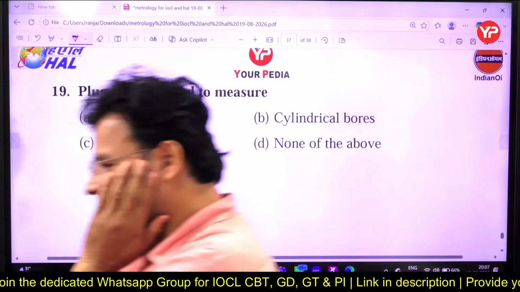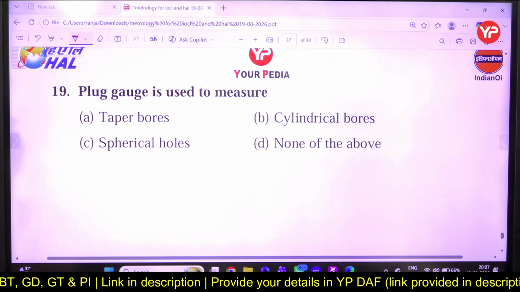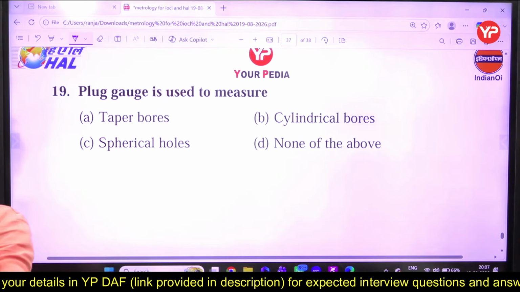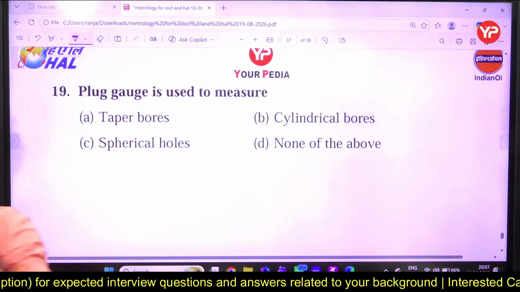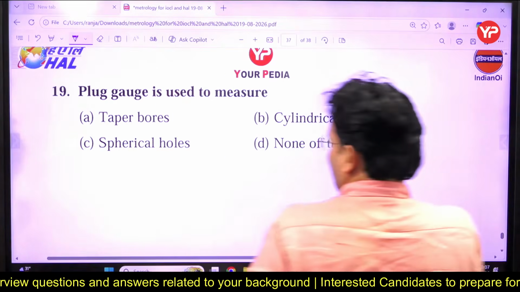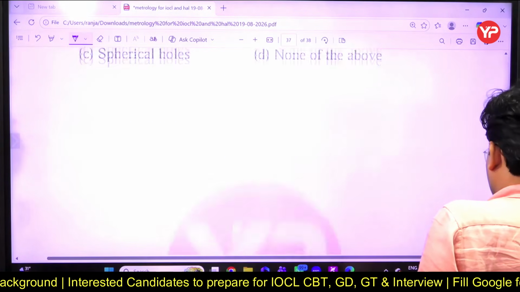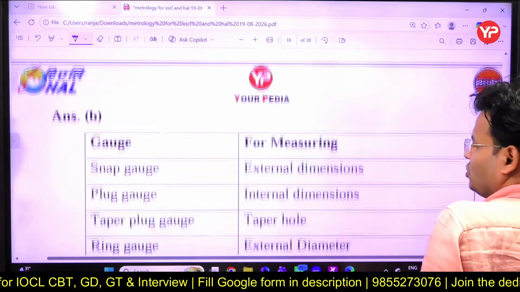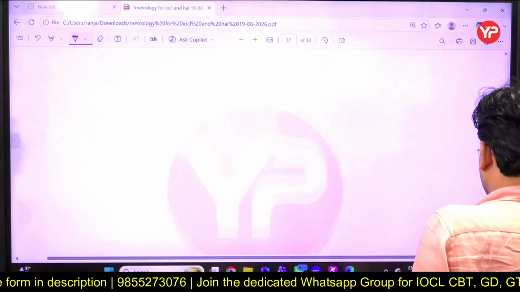Ring snap एक होता है, plug just now you talked about. Cylindrical hole, okay. इसको भी आप याद रख लेना थोड़ा सा. I will share that. Try to remember that one also.